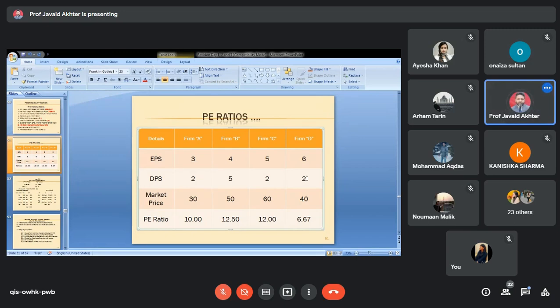Why? Because the investment requirement of each one of you may differ. Some of you could be long-term investors, some short-term investors, somebody would like to invest for a specific purpose, somebody for a different one. Depending on the need and requirement of the investors, they take decisions.